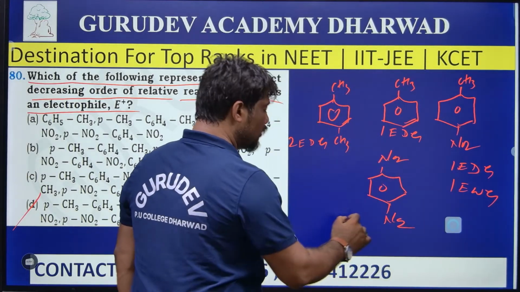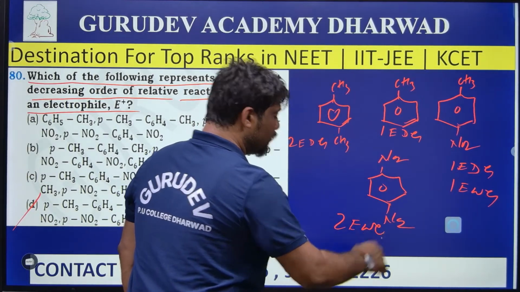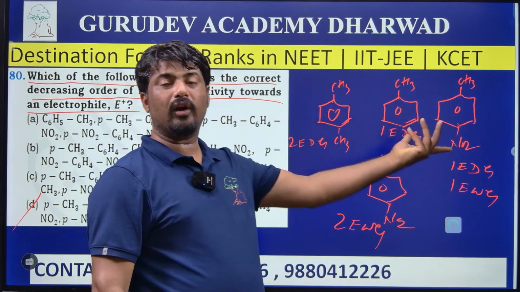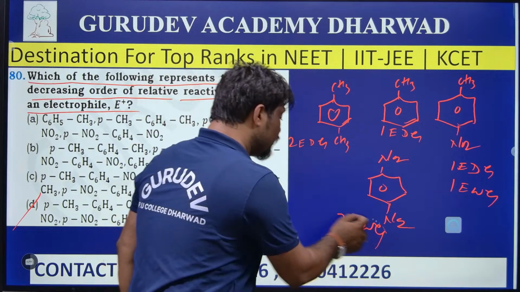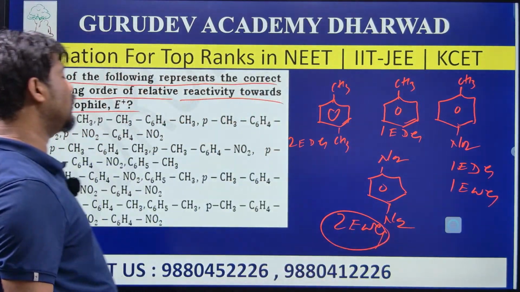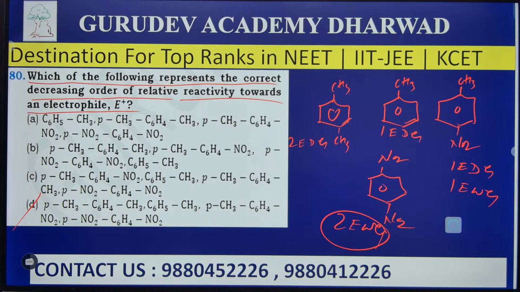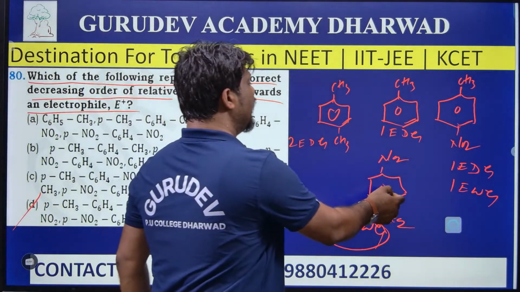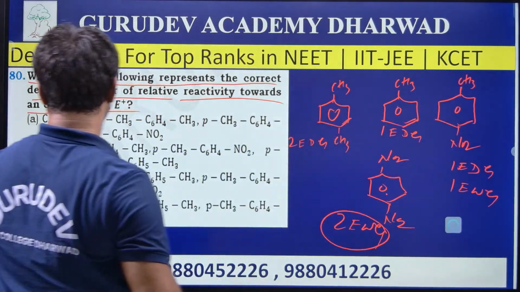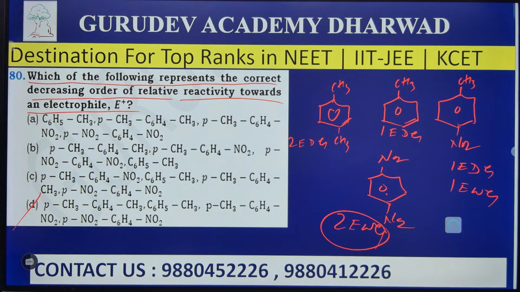But for this molecule, both are electron withdrawing groups. So the greater the electron withdrawing, the more the electrophilic substitution, so it undergoes electrophilic substitution easily. Hence the order decreases accordingly, and option D is the right answer for the question. Okay? Well, fine. Go to the next question then.